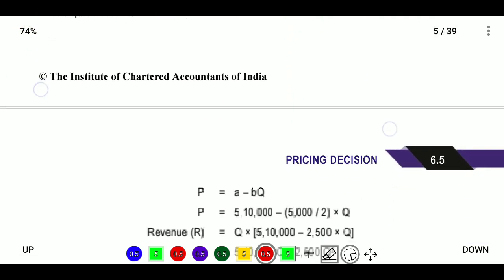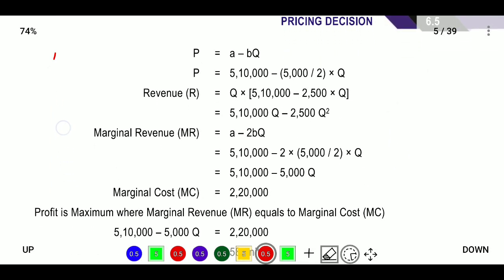The price equation will be P is equal to A minus BQ. We already know the A value, 5,10,000, and the change in price is 5,000 and change in quantity is 2, so B times Q. We don't know the P value and we don't know the Q value.